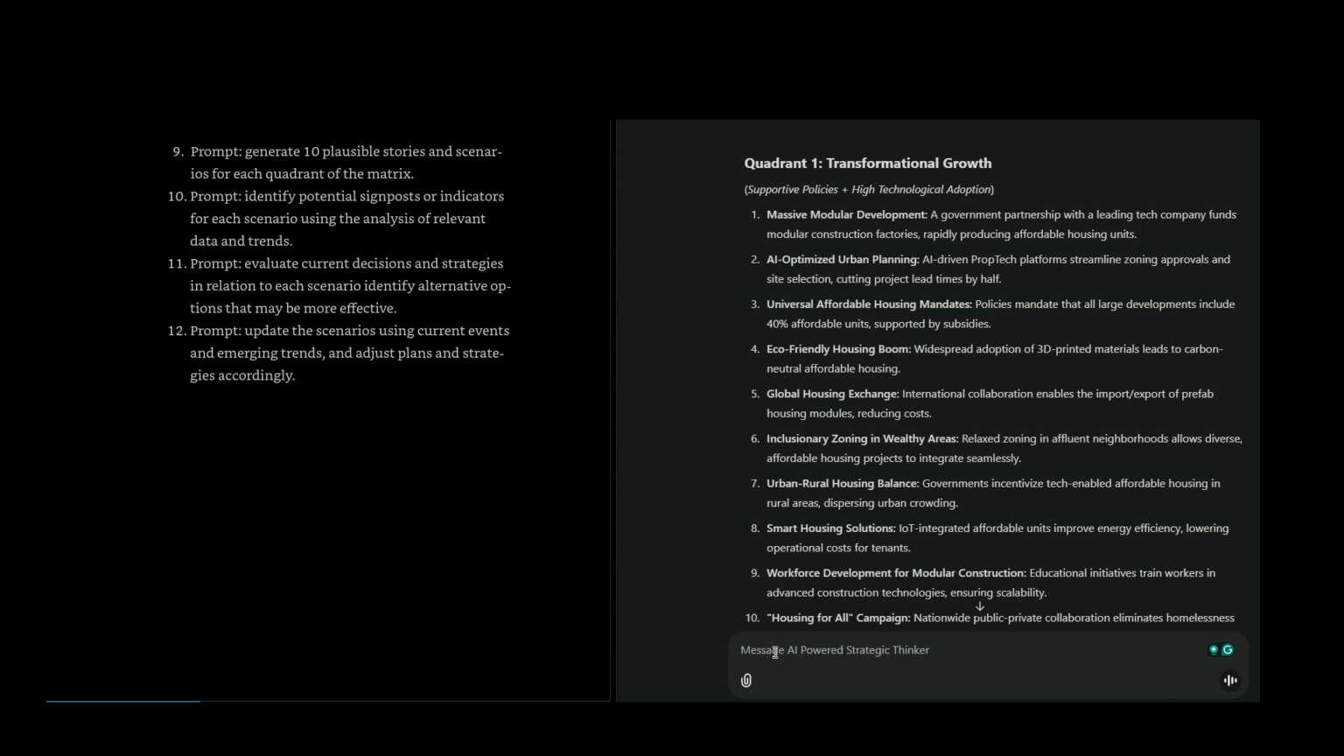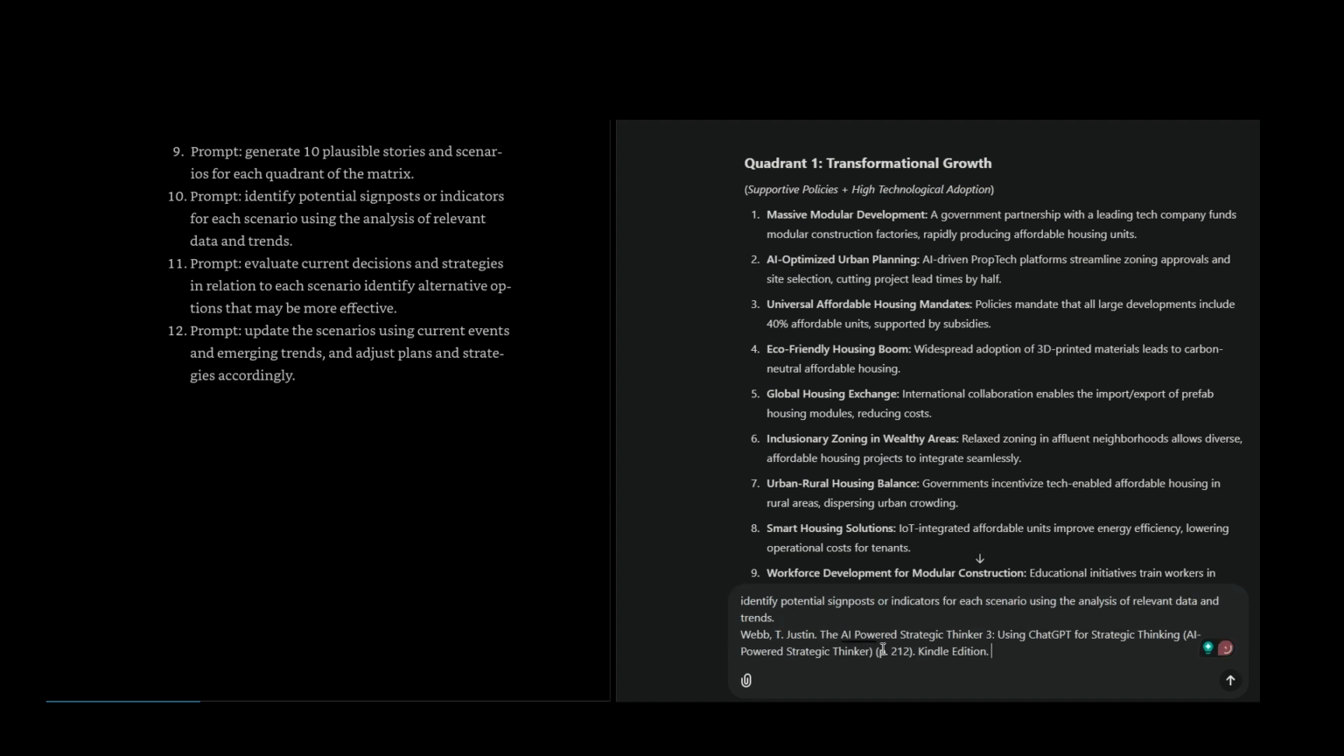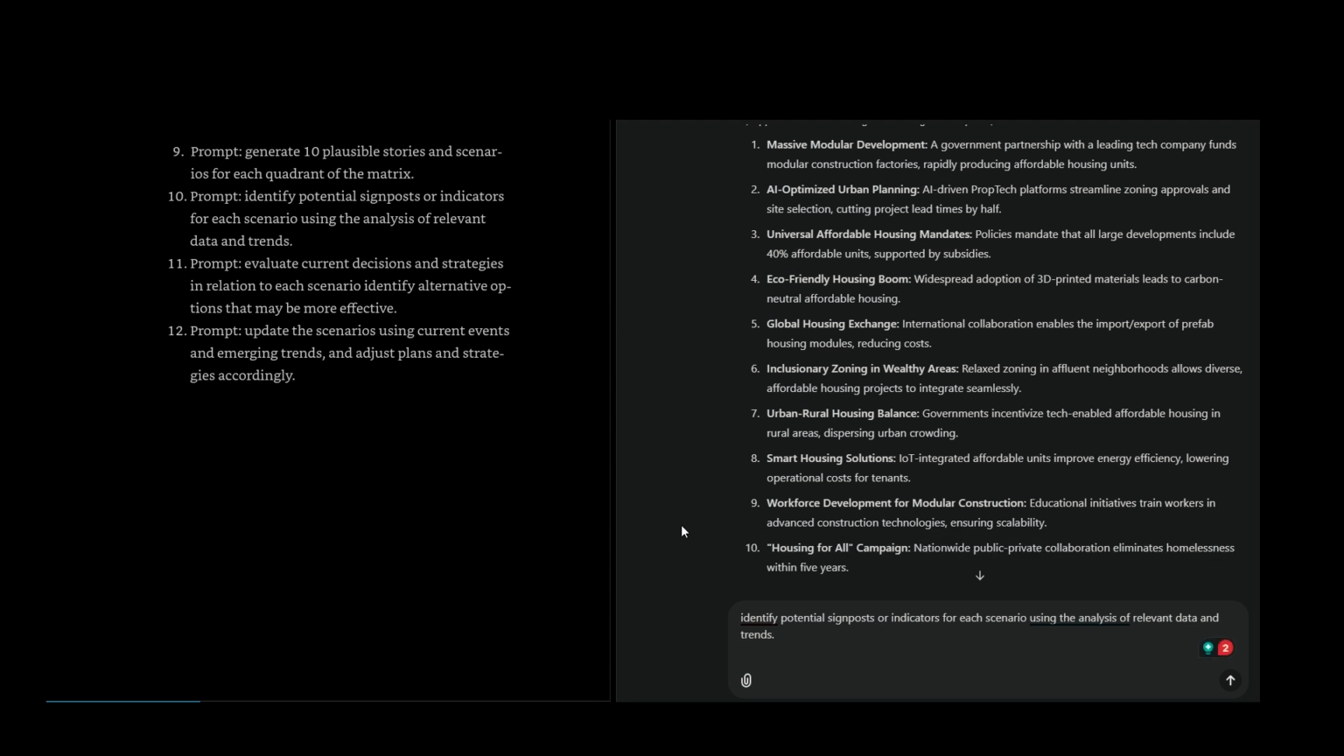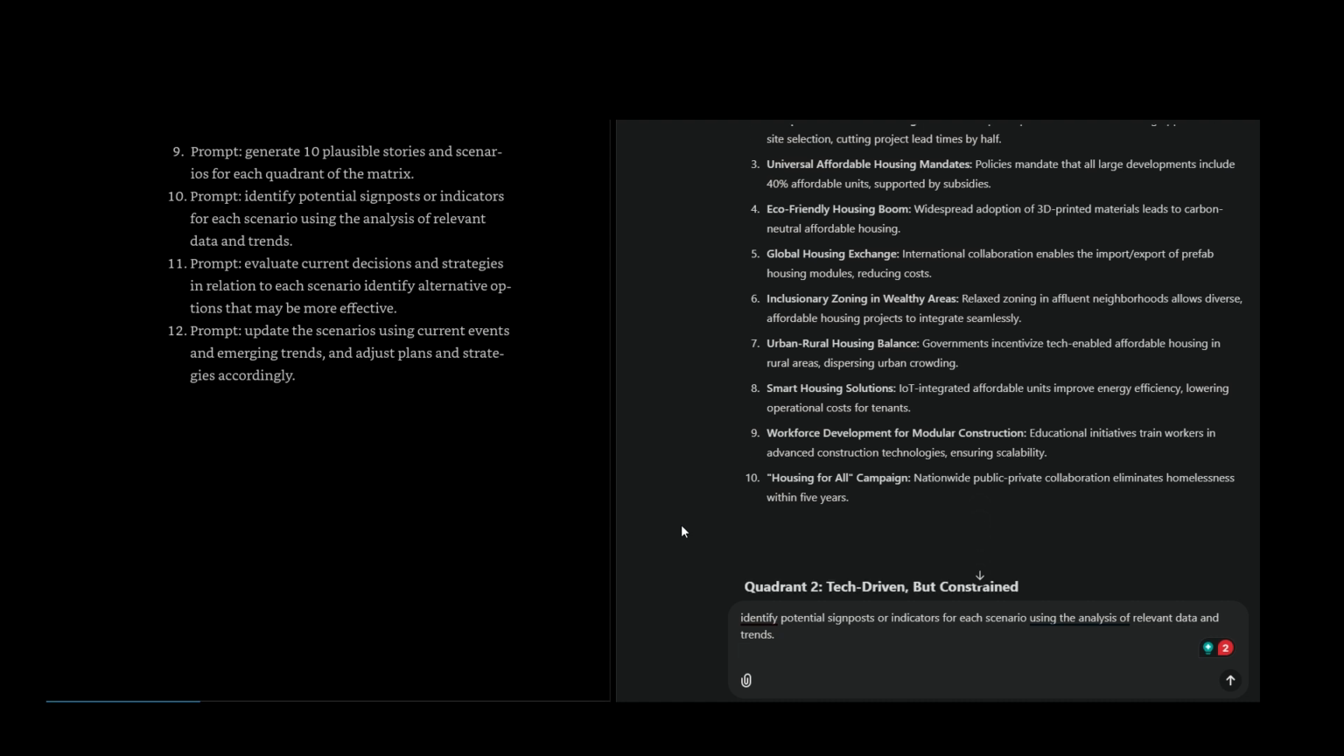Quadrant 2, tech-driven but constrained. Restrictive policies, high technological adoption. Luxury prefab dominance. Modular construction thrives but focuses on high-end housing due to regulatory barriers for affordable projects. Offshore housing factories. Developers move prefab production offshore to avoid local zoning restrictions, driving costs down but raising logistical challenges. Pop-up housing for the wealthy. Advanced technologies create temporary housing for short-term luxury stays, rather than addressing long-term affordability.